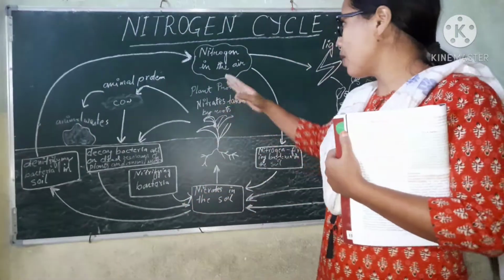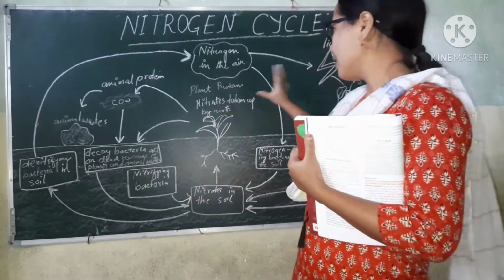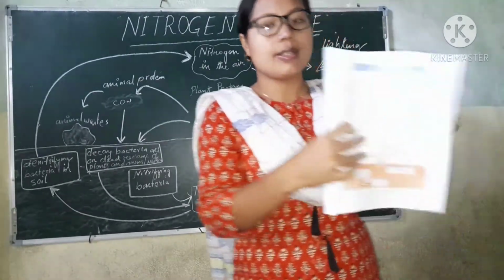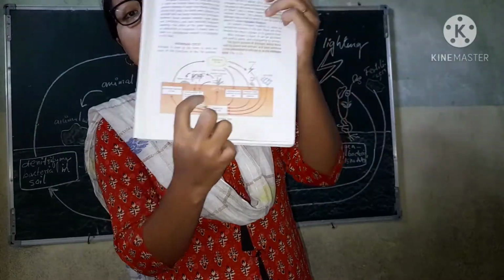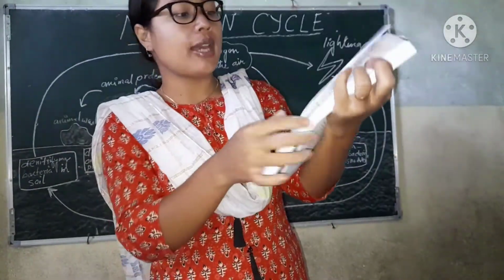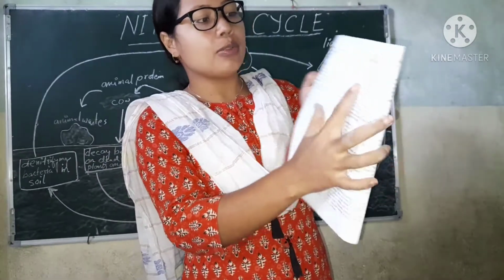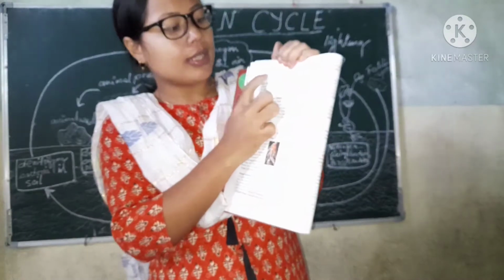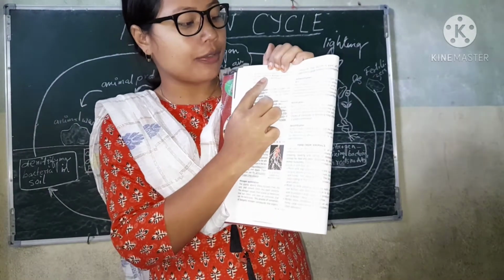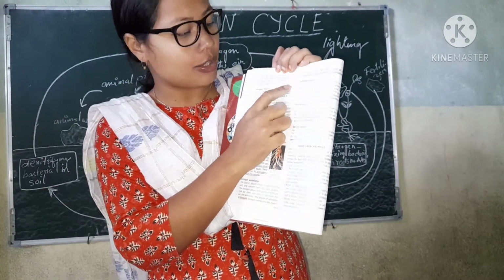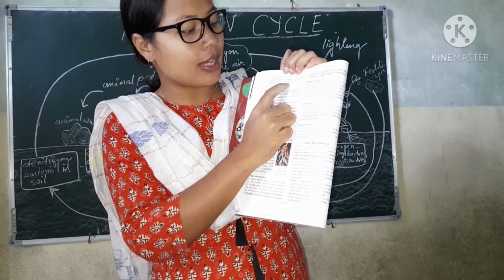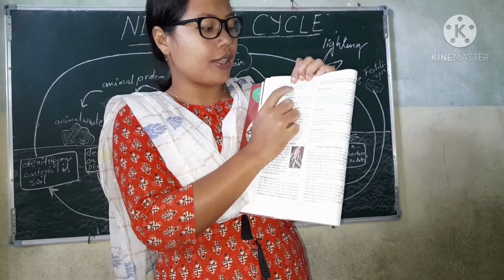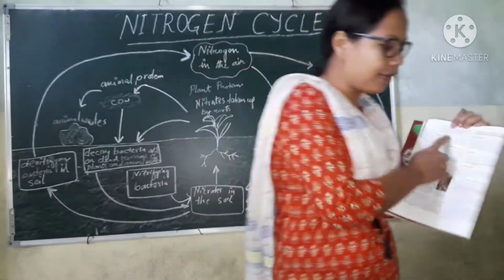So we will see one by one how it works. Now come back to this diagram; you can see it very carefully so that you will understand. Next, the nitrogen cycle involves the following steps. What does it involve? First one is nitrogen fixation, nitrogen assimilation, ammonification, and then nitrification and denitrification. So nitrogen fixation. Let's come to this point first.